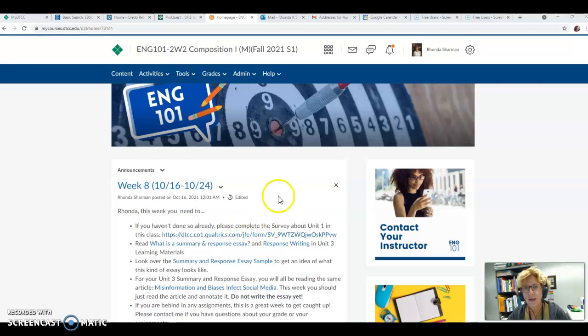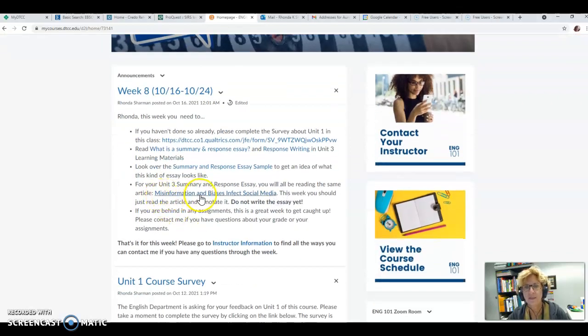So the article that I assigned is Misinformation and Biases Infect Social Media. This is the article you are going to write your response essay in reaction to. However, we want you to also find your own article to help you with your response. To do that, you may go to any of our databases, or you can do a Google search.